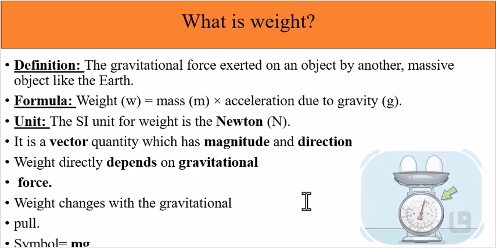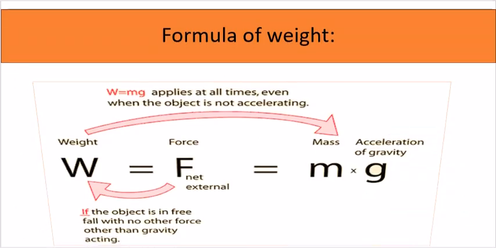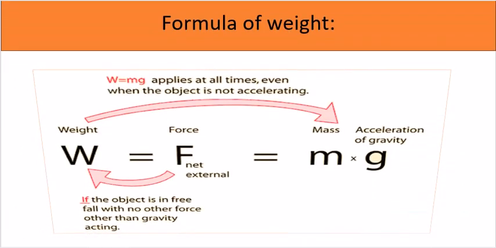It is a vector quantity which has a magnitude and a direction. Weight depends on the gravitational force. Weight changes with the gravitational pull. The symbol for weight is W and it is equal to mg, as shown in the slide. W equals mg applies at all times, even when the object is not accelerating.